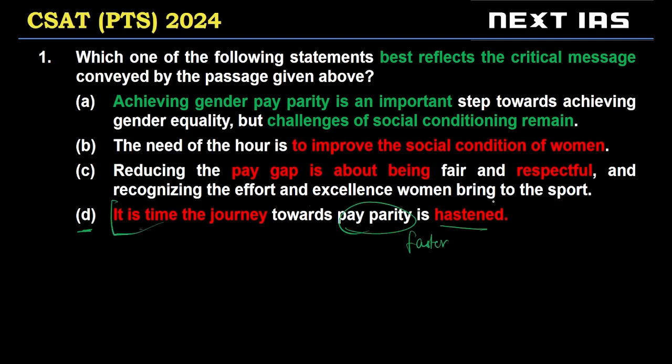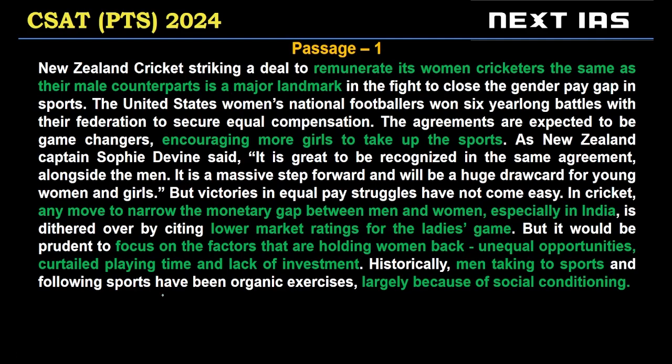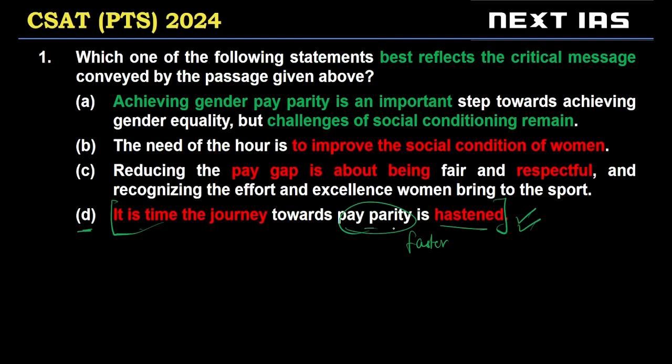Now, if you notice, this is actually discussed in the passage. The author implies here that it would be prudent, it should be wise for us to focus on what is holding women back. So the author is trying to say that we should achieve pay parity faster. But D is not our answer, despite being factually correct, because being factually correct here is not the same as the main point of the author.